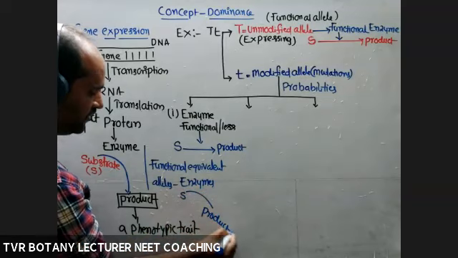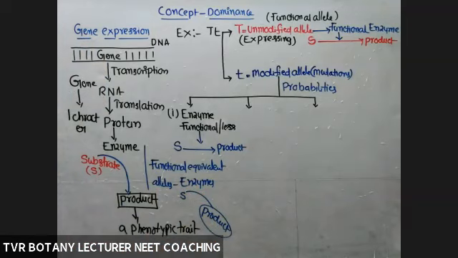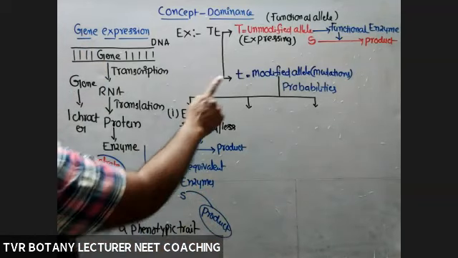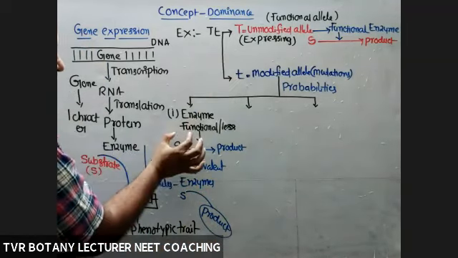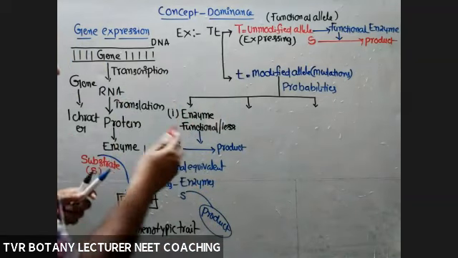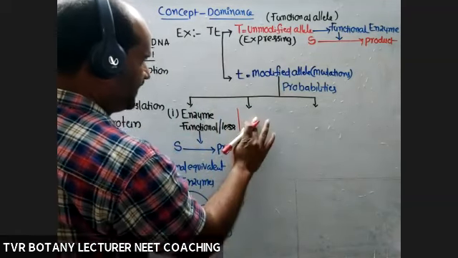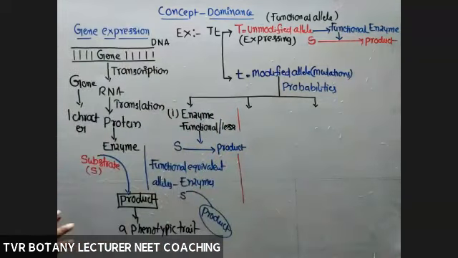So now the phenotype depends on both the alleles. If the probability of this allele is the first probability; otherwise, go for the second and third probability. According to the first probability, both the alleles are functionally equivalent.